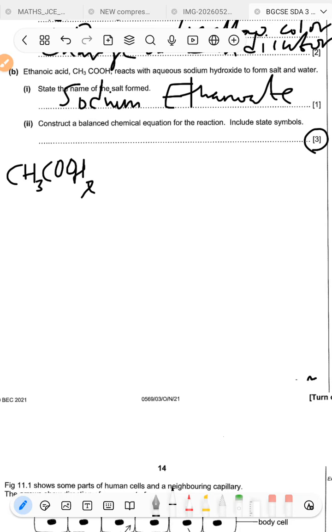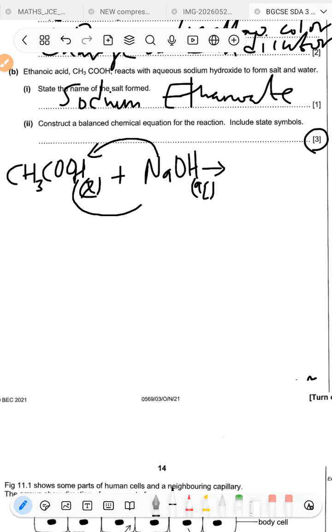So ethanoic acid is liquid at room temperature and pressure, plus sodium hydroxide, NaOH, is going to be aqueous. All right, and then like I said, the sodium comes there, then the hydrogen goes there.